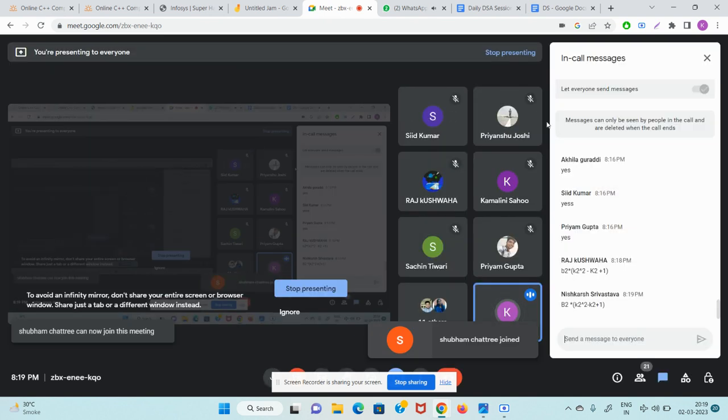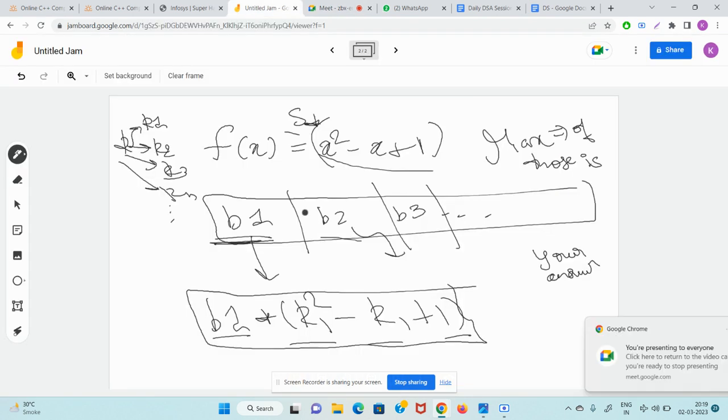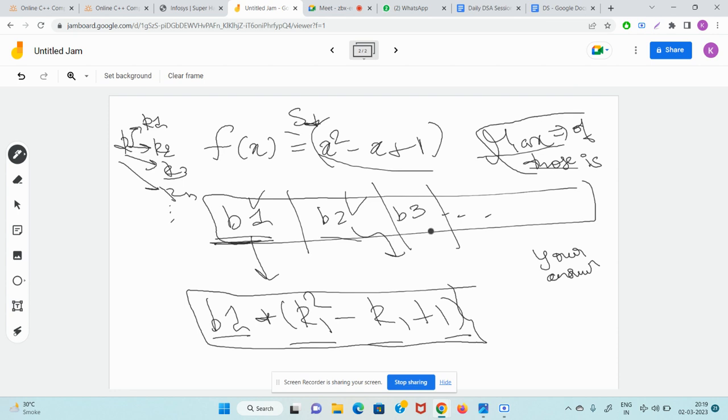So b2 into k square minus k2 plus 1. Guys, we know what will be the answer for b1. We know what will be the answer for b2. The real answer is the maximum of all the values. Guys, what is the answer for B3?